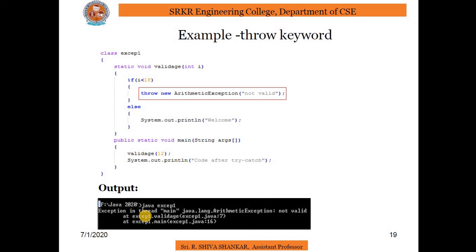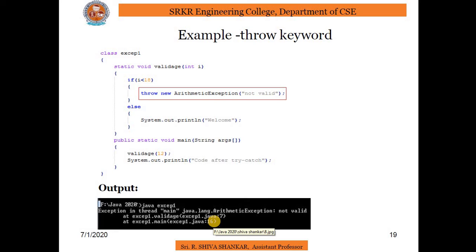If you see the program here, throw new ArithmeticException("not valid"). In the program, if I pass 18, it will check, and if I pass 12, which is less than 18, then it will throw an arithmetic exception. It will print: Exception in thread main java.lang.ArithmeticException: not valid at Exception1.validate(Exception1.java:7).